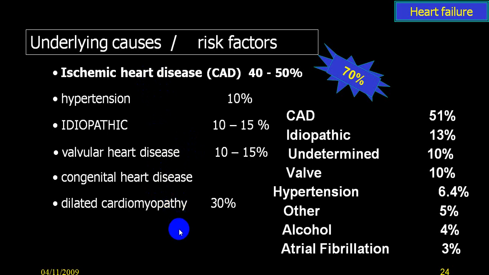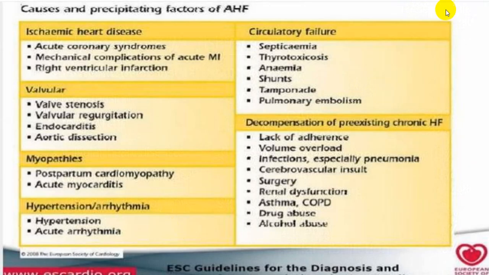So these are some of the common causes which can produce more of left ventricular failure rather than right ventricular failure. Right ventricular failure will be secondary to left ventricular failure. So you can divide into ischemic heart disease, valvular heart disease, cardiomyopathy, myocarditis, hypertension and cardiac arrhythmias, circulatory failure. These become precipitating factors, and a decompensation of pre-existing disease, like septicemia, thyrotoxicosis, anemia, hyperpyrexia, pulmonary embolism, then volume overload,